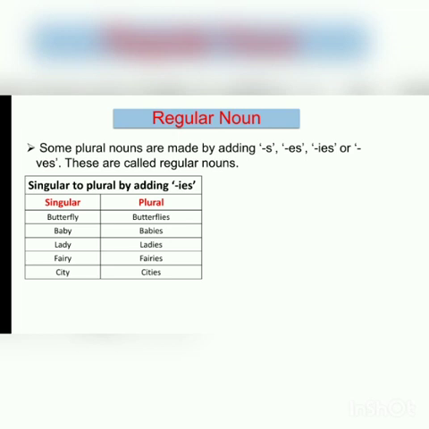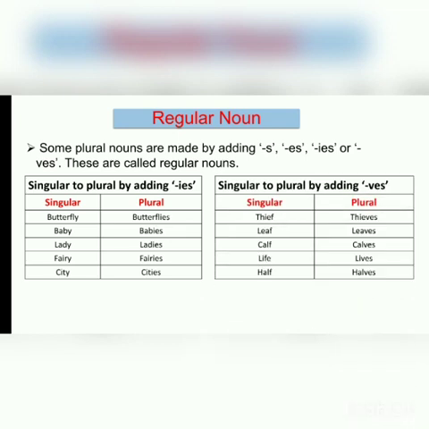Example, butterfly, butterflies, baby, babies, lady, ladies, fairy, fairies, city, cities. Let's move on to another rule.